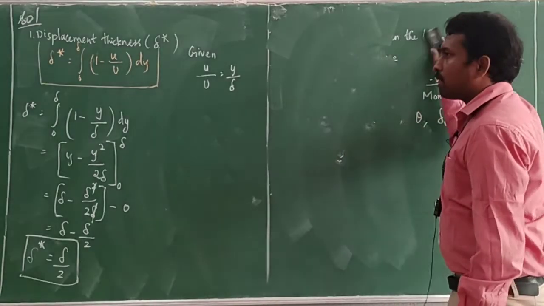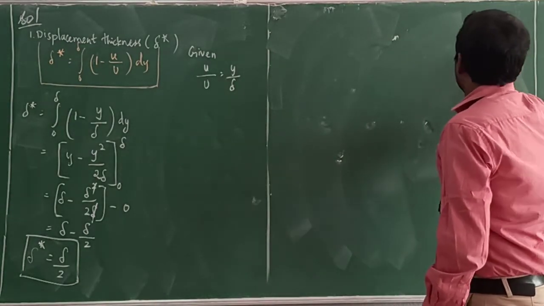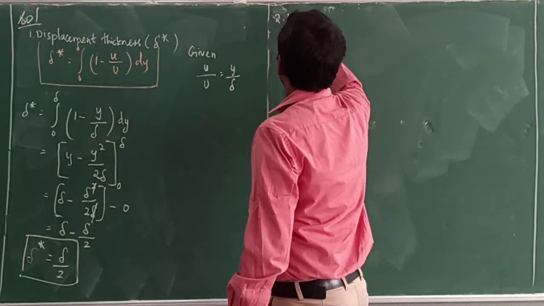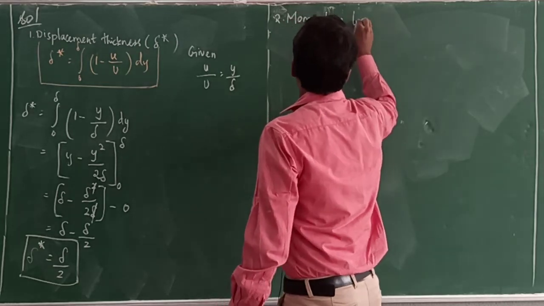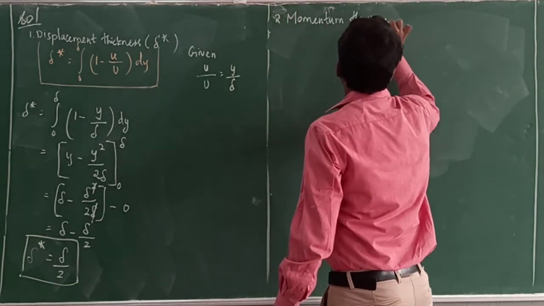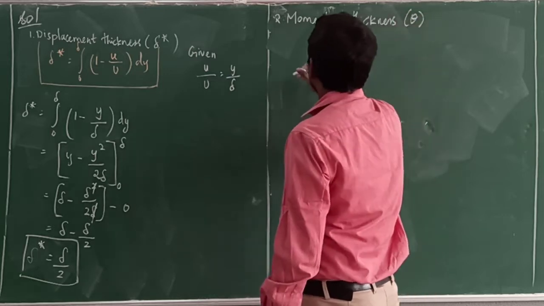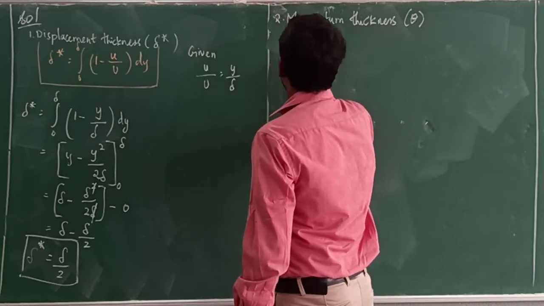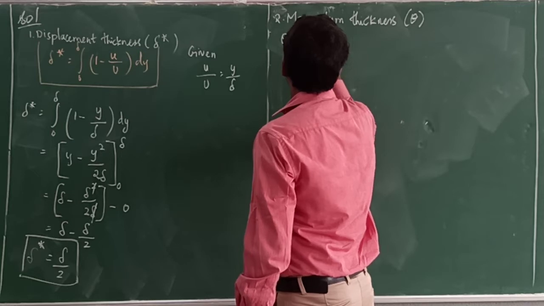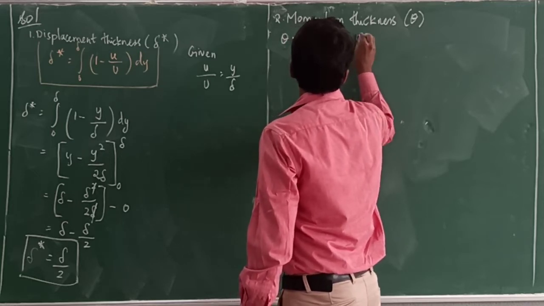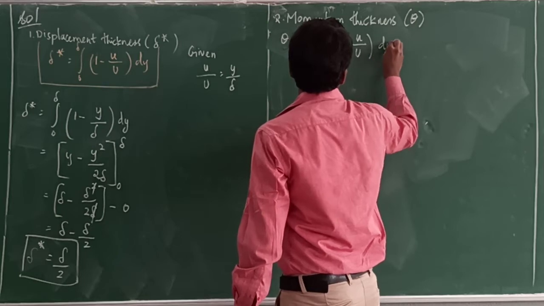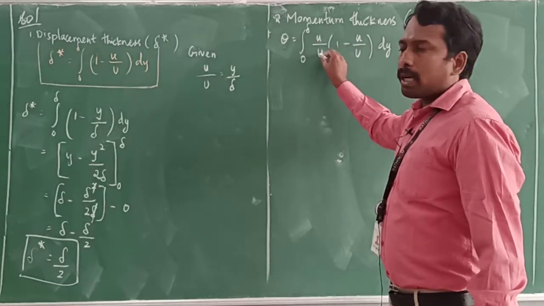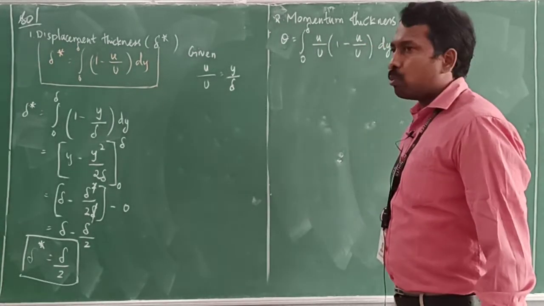What is the formula for momentum thickness? Already we know the formula. Momentum thickness is denoted by theta. What is the formula? Theta equal to integral over 0 to delta of u by U into 1 minus u by U dy. Right? Small u by capital U into 1 minus u by U dy.